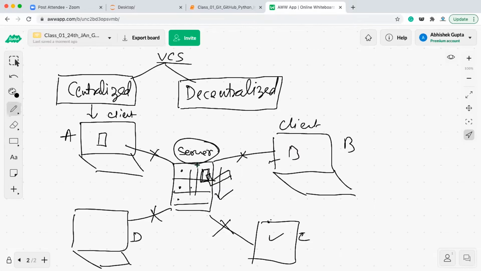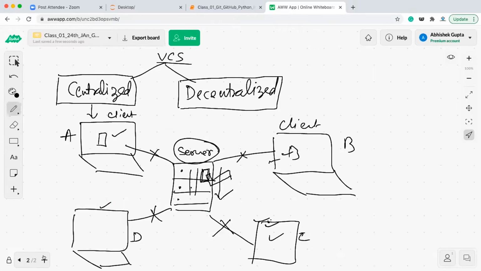Obviously, if you have the central server, why would you create a backup? It is not mandatory, right? Someone might say, okay, I have the system, no one told me to create a backup, so it's fine. Let's say these guys have created a backup, fine, but this guy has not. Then what will be the problem in this case? He has to start working on the project again, or on the module again. And these guys will be waiting until this gets updated.